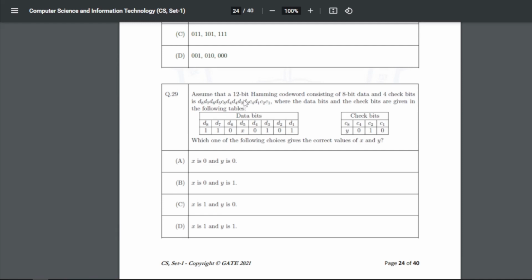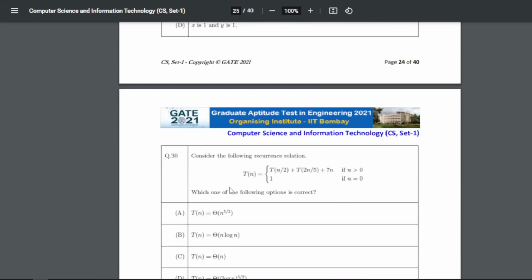For 29, assume that a 12-bit Hamming code word consisting of 8 data bits and 4 check bits is this one, where the data bits and the check bits are given in the following table. So for 29 the answer is A: X is 0 and Y is 0.